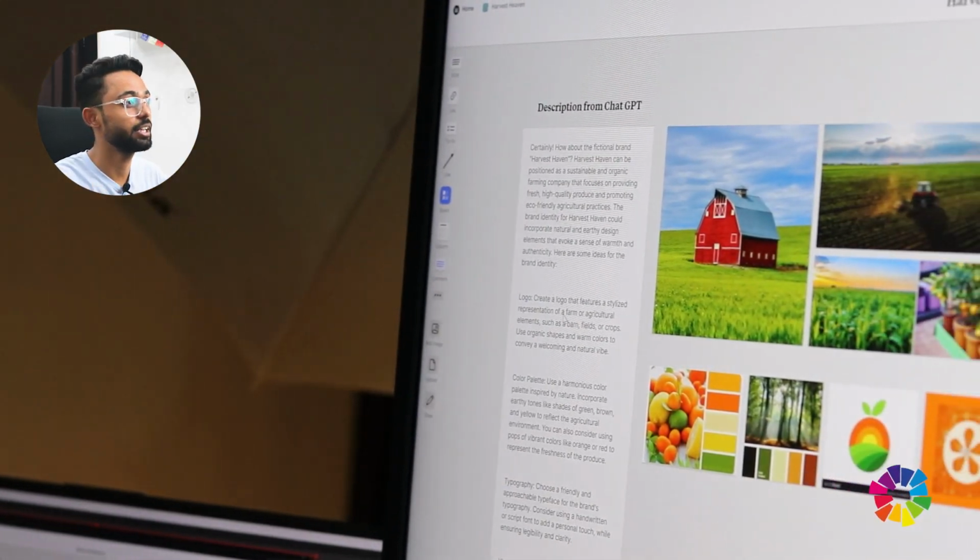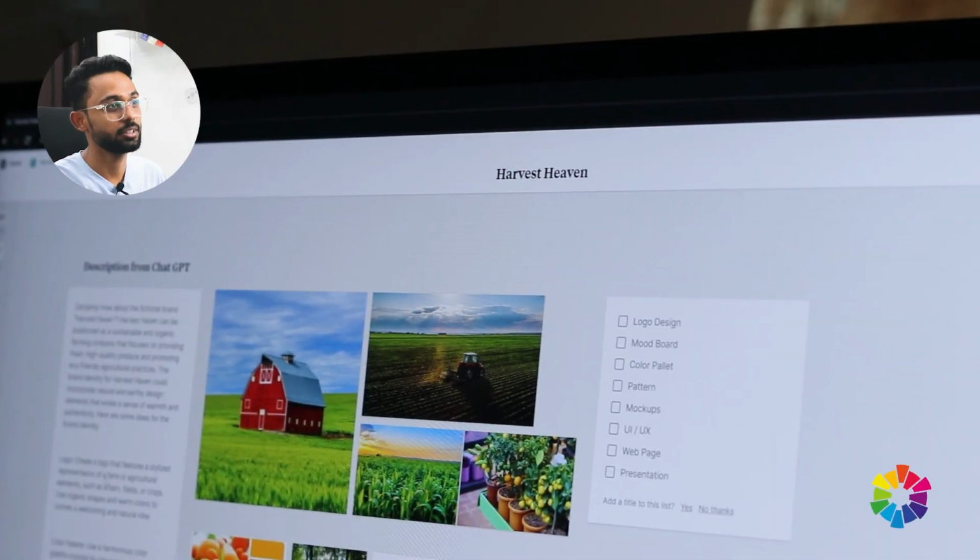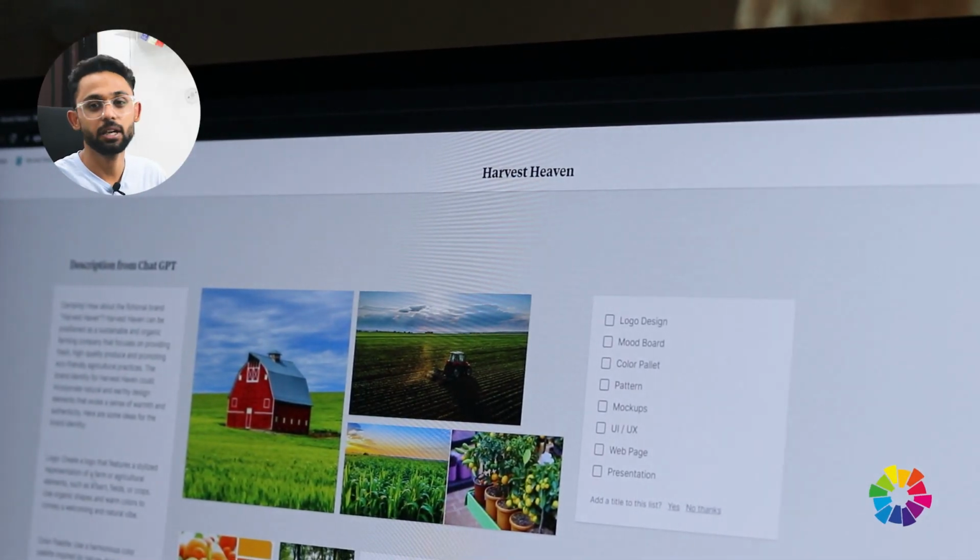So without wasting time, I directly jump onto Milanote and collect all the information and create some mood board. And the description we got from Chat GPT, I note it down and create a task list like sketching, logo design, pattern, presentation, and more. So after collecting all the information, I directly jump onto the first step. First and the main step is sketching. Let's go.